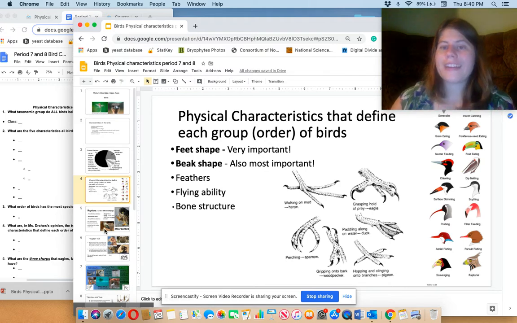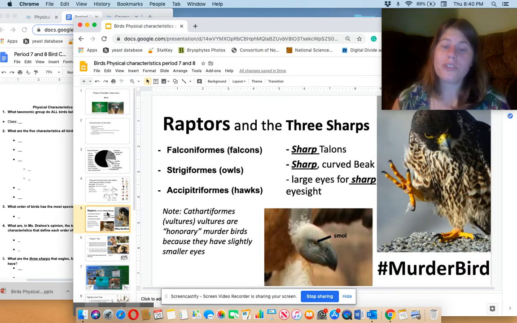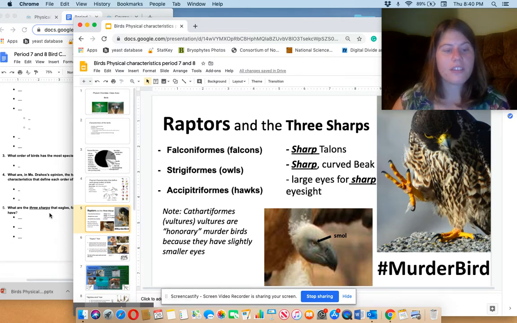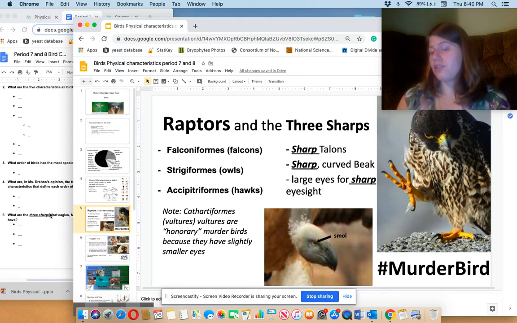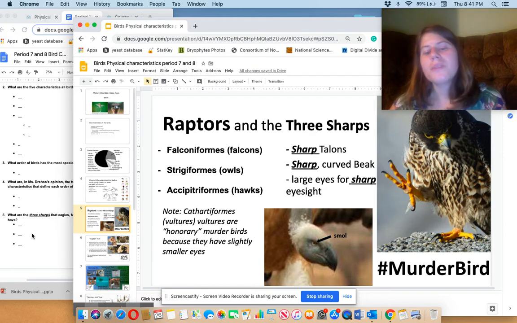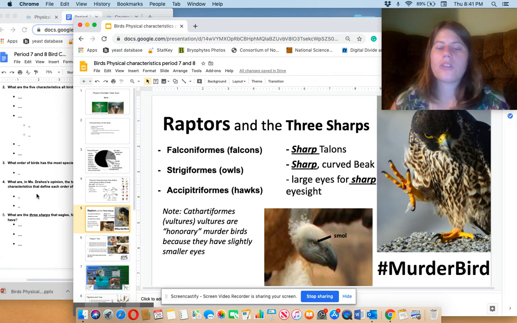So, a bird group that has really similar feet and beak across the board are the raptors. In fact, raptors are known for their 3 sharps, which is question 5. The 3 sharps that a raptor has are its sharp talons, its sharp beak, and its sharp eyesight. Well, I mean, the eyes aren't sharp. They have big eyes that can see things far away. There's an honorary murder bird that has small eyes. Vultures are generally considered raptors, even though their eyes are a bit smaller than falcon eyes and owl eyes and hawk eyes. But let's get more into the depths of what these sharps actually mean and what they actually do, especially the talons and the beaks.